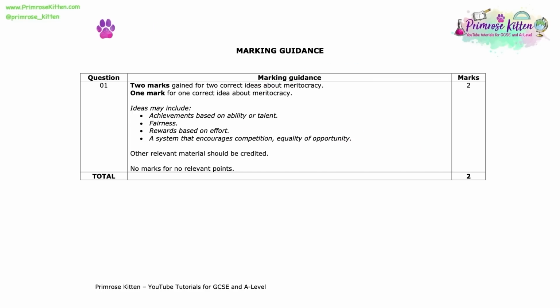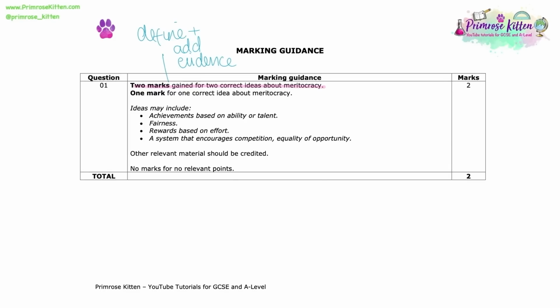And you can see that the mark scheme is really simple. It's 2 marks gained for 2 correct ideas about meritocracy. So ensure that in your very first sentence, you define clearly what meritocracy means, and then either an example or some brief supporting evidence about meritocracy, maybe relating it to a sociologist or a theory.